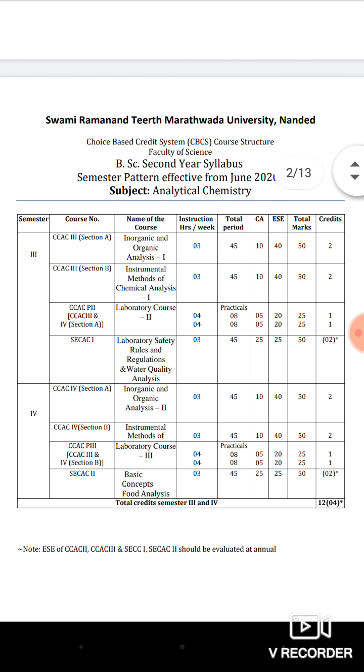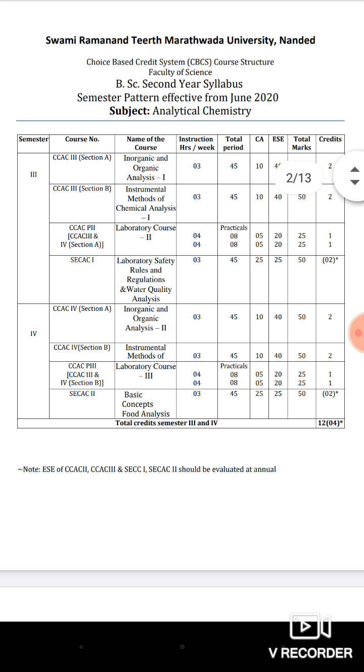Similarly, the second paper is section B, CCAC third section B, instrumental methods of chemical analysis. It also has 2 credits and the same 50 marks. So this is about the theoretical papers.